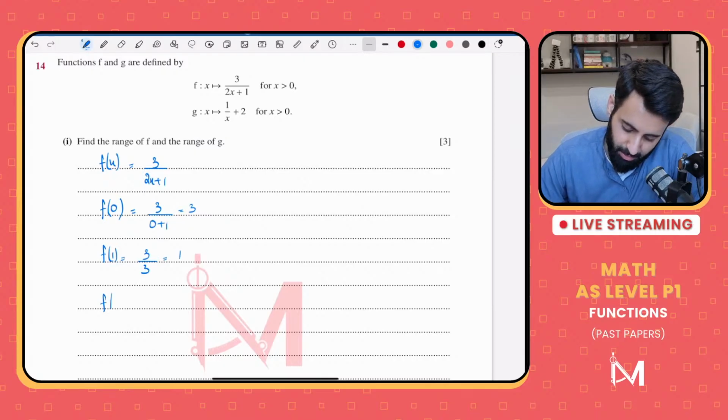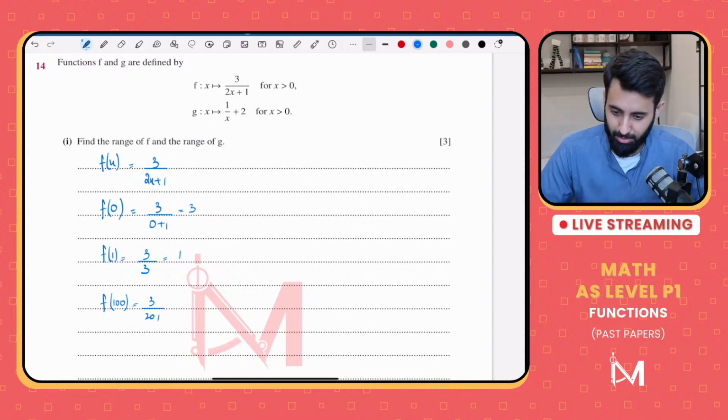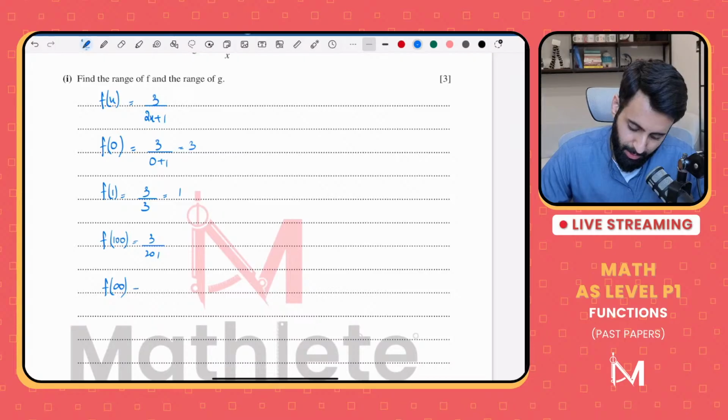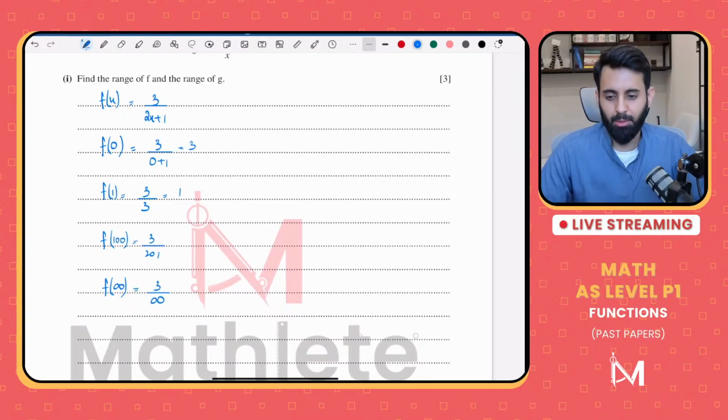Let's plug in 100. What do you get? You get 3 upon 200 plus 1. There will come a time where if you plug in infinity, you will have 3 upon infinity. And what's that equal to?